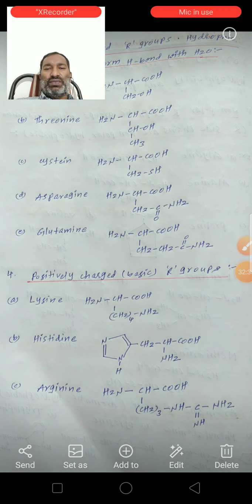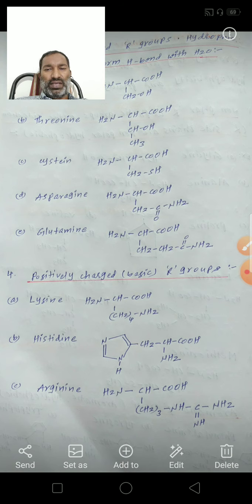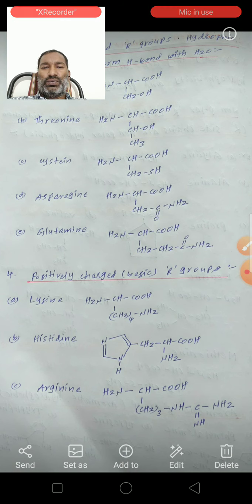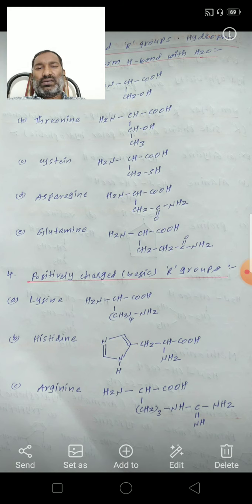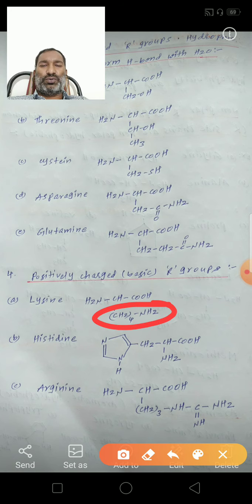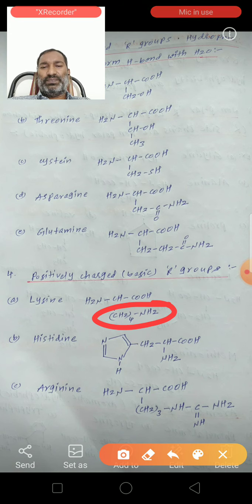Next, positively charged basic R group amino acids. Here, lysine. The formula of lysine is NH2, CH, COOH, bond (CH2) taken 4 times, bond NH2. Here the R group is bond CH2, CH2, CH2, CH2, NH2. Okay, this is the R group. So this lysine is a basic or positively charged amino acid